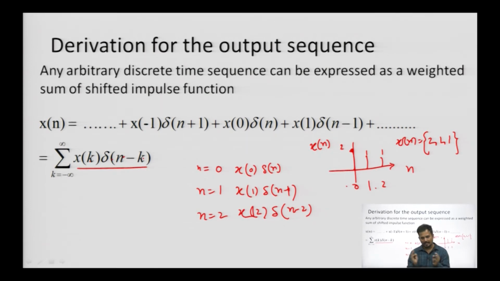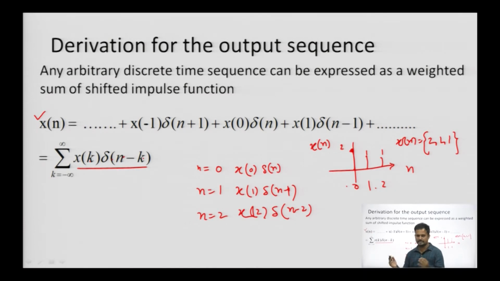Now, we need to collect, that is how we will say the composite signal. We will collect all the individual samples which we have just represented in terms of the delta function. So, we have to combine all those things and form an equation that represents the composite arbitrary signal x(n). So, x(n) is the signal, right.